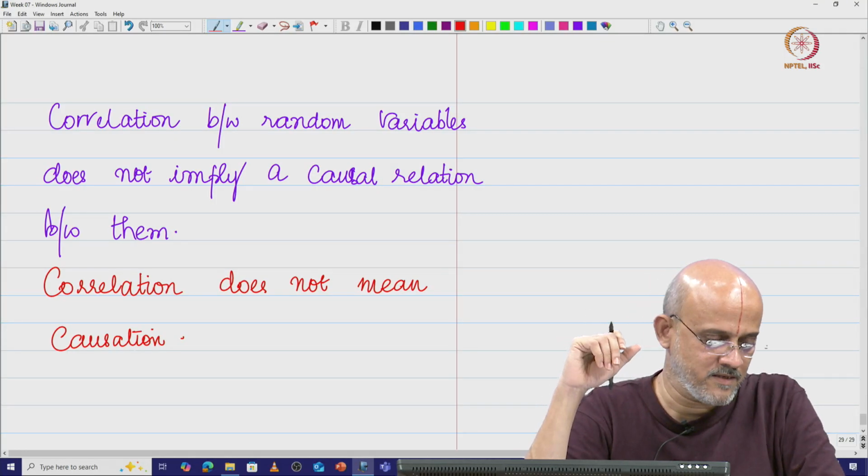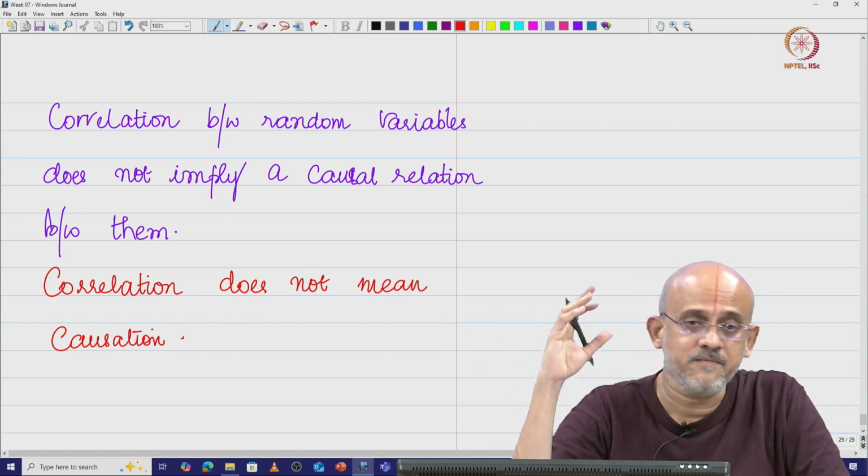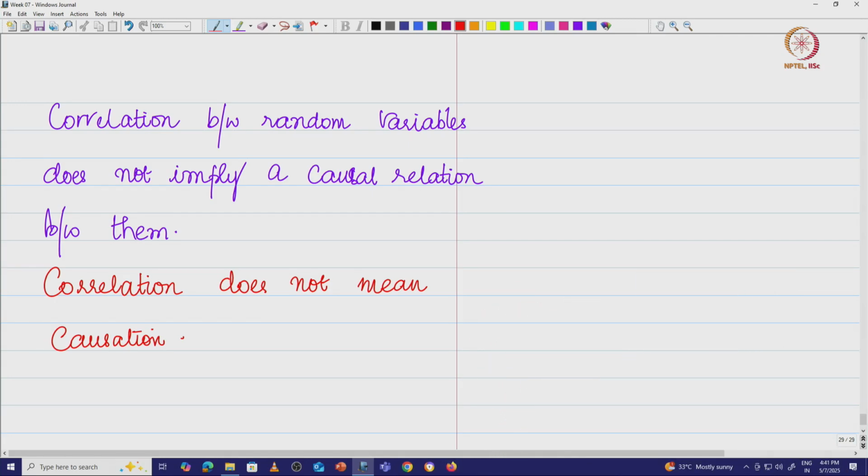Yeah, okay. So we have done all these things. Where are we going from here? That is a very important question. We looked at the joint behavior of random variables. We said that the joint behavior is captured by the joint probability mass function, the joint probability density function, joint CDF, joint moments, and so on and so forth.